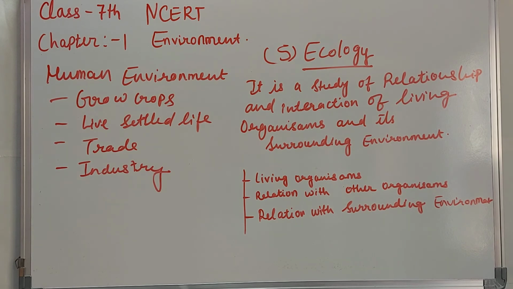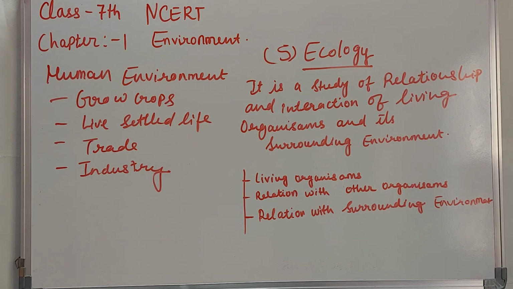Whatever is around a person is considered the surrounding environment. It is simply the interaction, how a living organism uses and interacts with the environment. It can include cow, buffalo, sheep, goat, anything, and humans also. How these living organisms interact with the surrounding environment, this system is known as ecology.